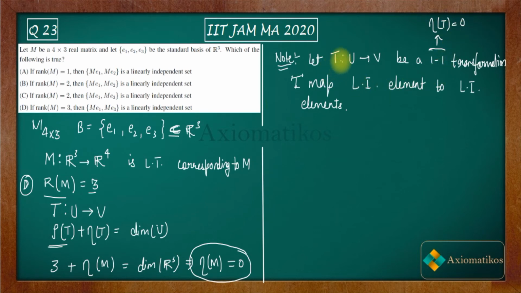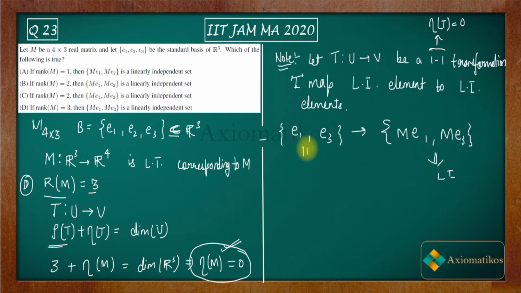Now what it says is that if T is a transformation with nullity 0, then T maps linearly independent elements to linearly independent elements. That means in option D your nullity is 0. So from here what can we say? We can say that if E1 and E3 are linearly independent, then this set will also be linearly independent according to the note. This set will be LI also. Why? Because this set is LI. Alright, are you getting my point?